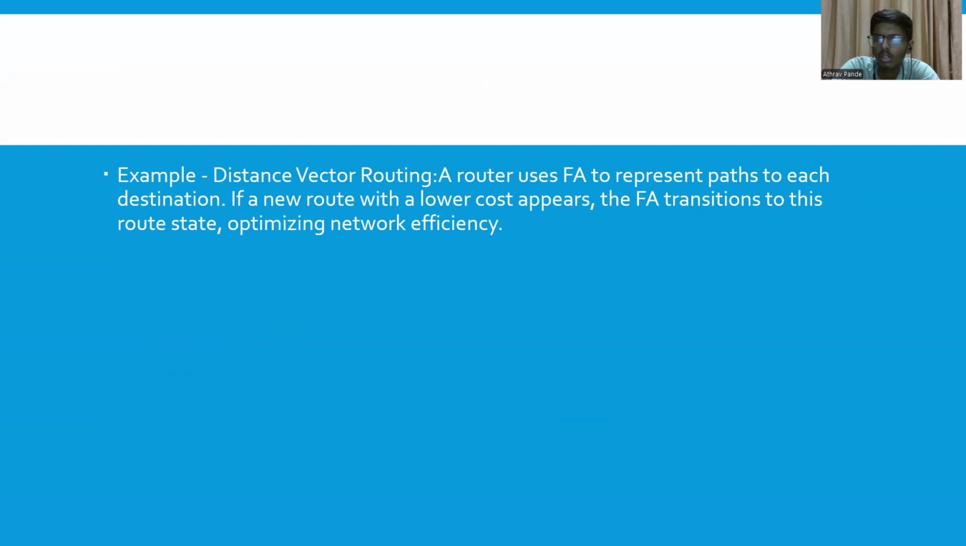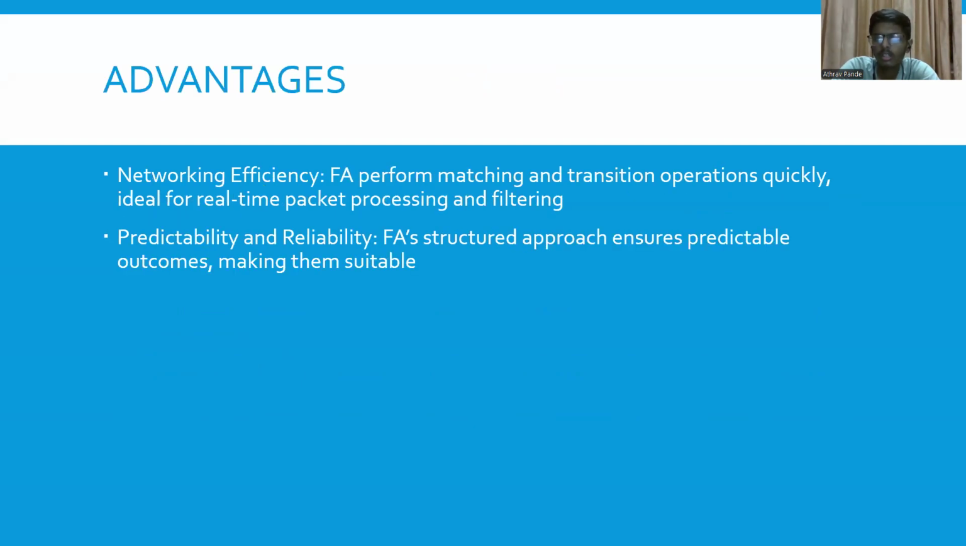Let's take an example of distance vector routing. A router uses finite automata to represent the path to each destination. If a new route with lower cost appears, then finite automata update these routes to optimize network efficiency.